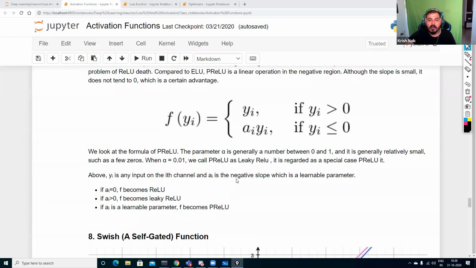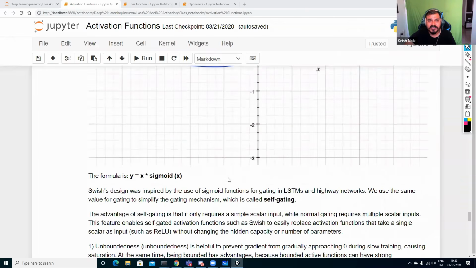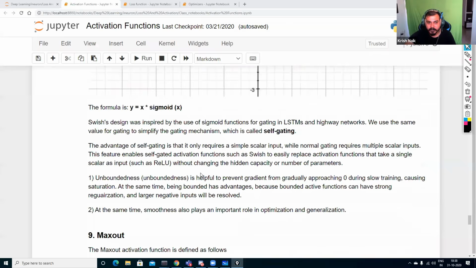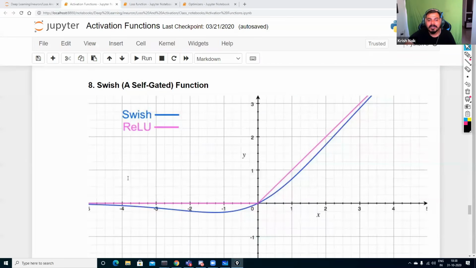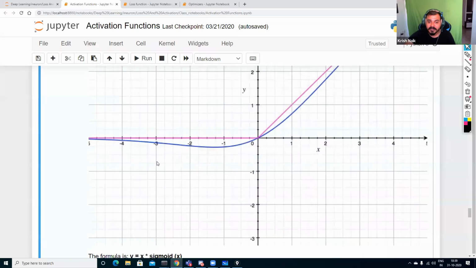Okay, now coming to the next one, which is called Swish ReLU. In this activation function, the formula is only this much: x multiplied by sigmoid of x, and this is called self-gating. This is used in LSTM mostly. This is very computationally expensive, guys.